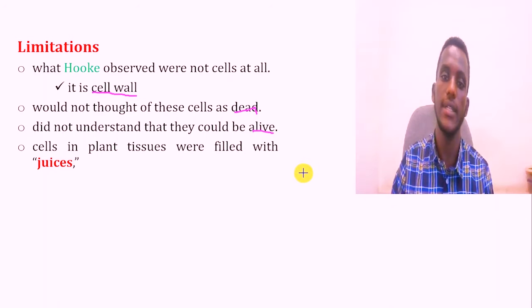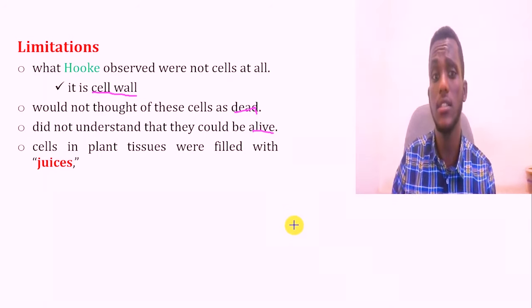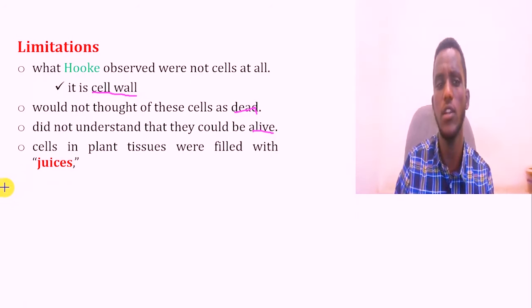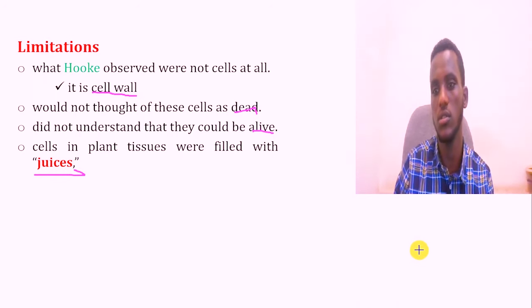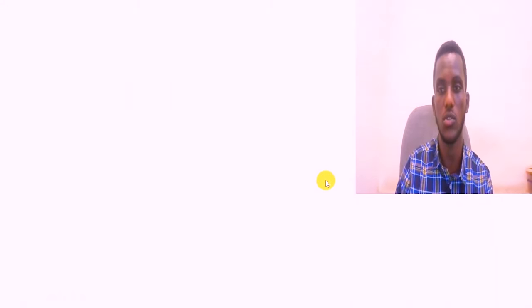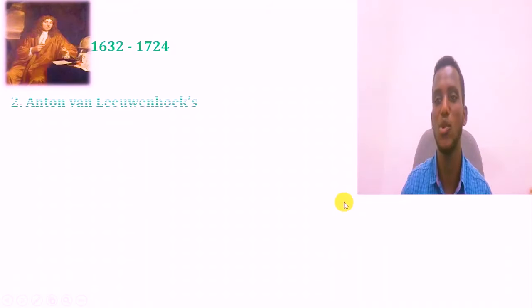Another limitation is that he said all plant tissues are almost filled with juice or fluid. By his explanation they are filled with fluid. So these are the limitations of Hooke. Next comes Antonie van Leeuwenhoek.